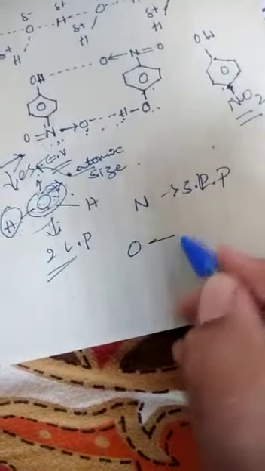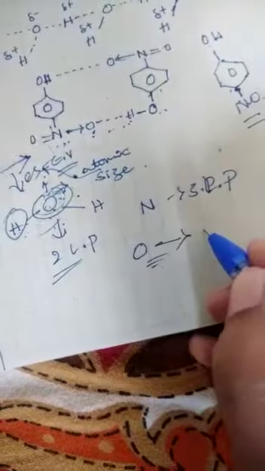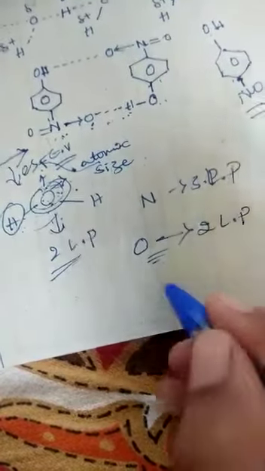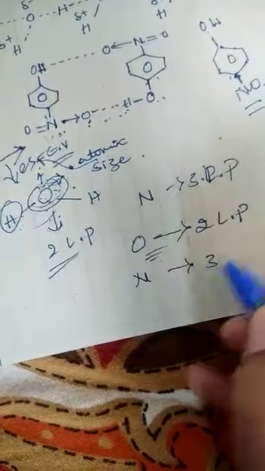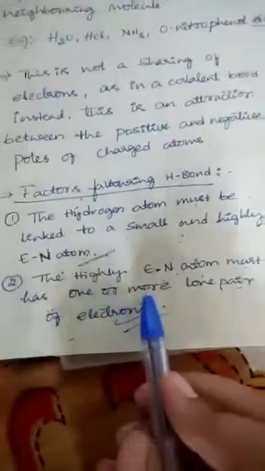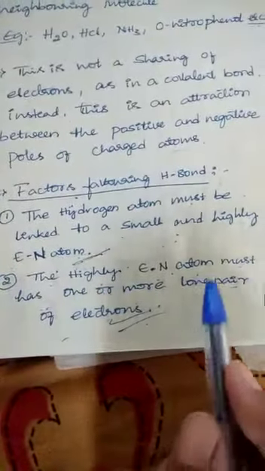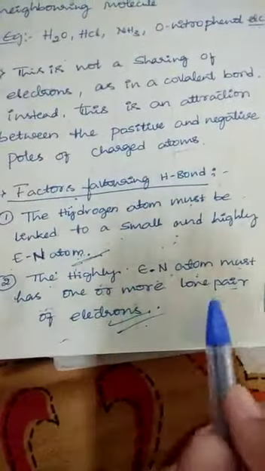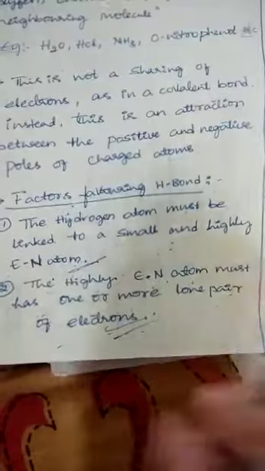Right. Here I am going to take the oxygen molecule. It contains 2 lone pairs of electrons. In the case of nitrogen, 3 lone pairs of electrons are there. So the highly electronegative atom must have one or more lone pairs of electrons.